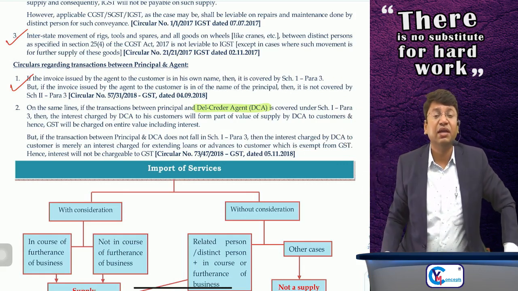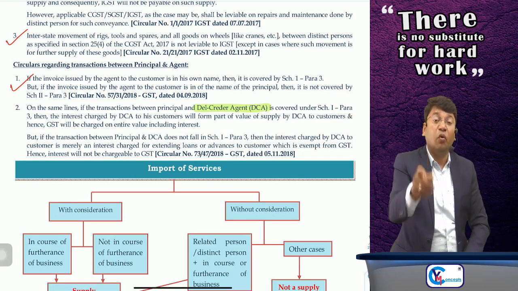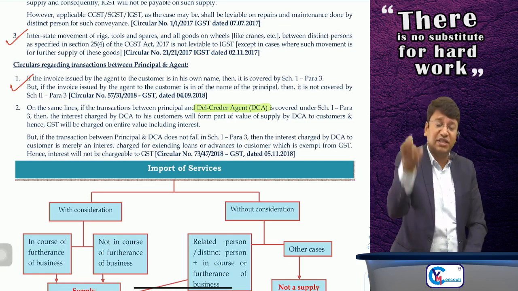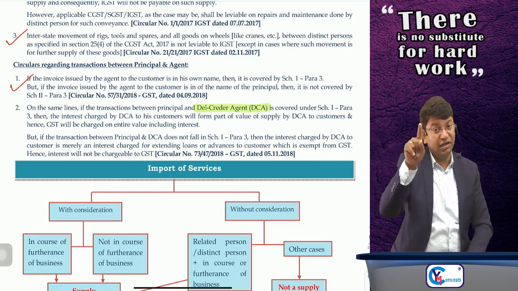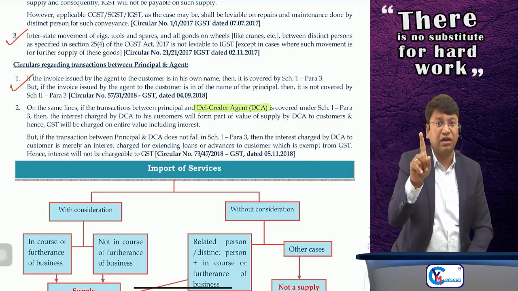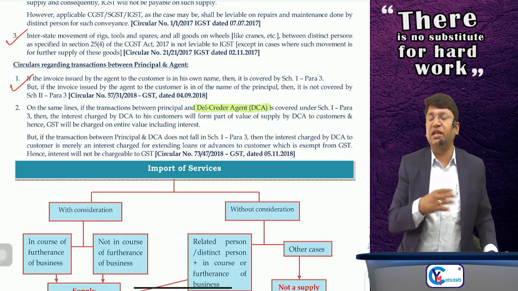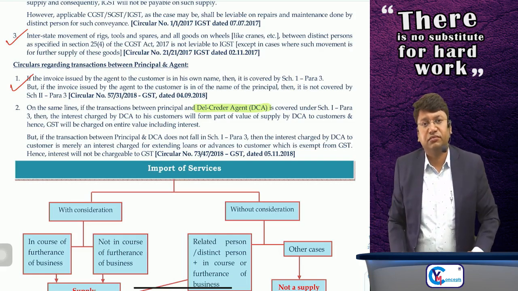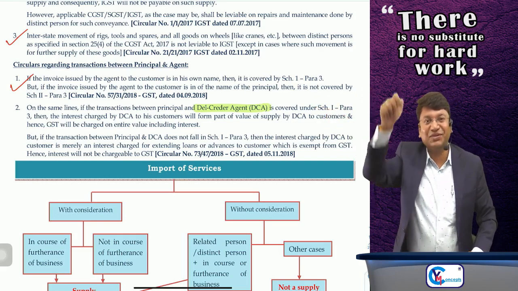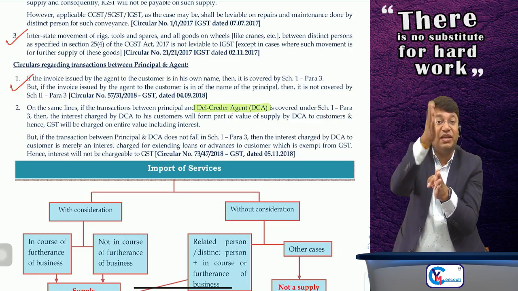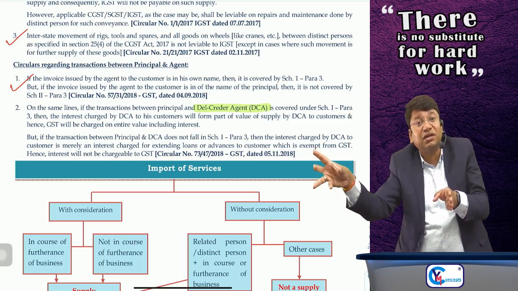But yeah, here if the del credere agent is charging interest from his customer, will it form part of value of supply or not? The point is whether the del credere agent is issuing the invoice in his own name to his customer. If yes, the transaction is covered in Schedule 1. So when the principal raises the invoice to the agent, it will be a supply, because the agent is going to issue the invoice to the customer in his own name. So when the del credere agent issues the invoice to the customer in his own name, it means the del credere agent is supplying the goods to the customers.